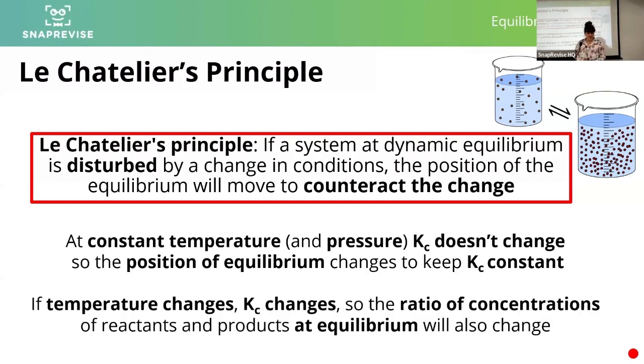Yes, so there we go. If temperature changes, then Kc will change. The value of Kc will change, which means the concentration of reactants versus products will change. If Kc is constant, the ratio of the concentration of products versus reactants, sorry, because products are on the top, must stay constant. So things will adjust to keep that ratio the same. Okay.